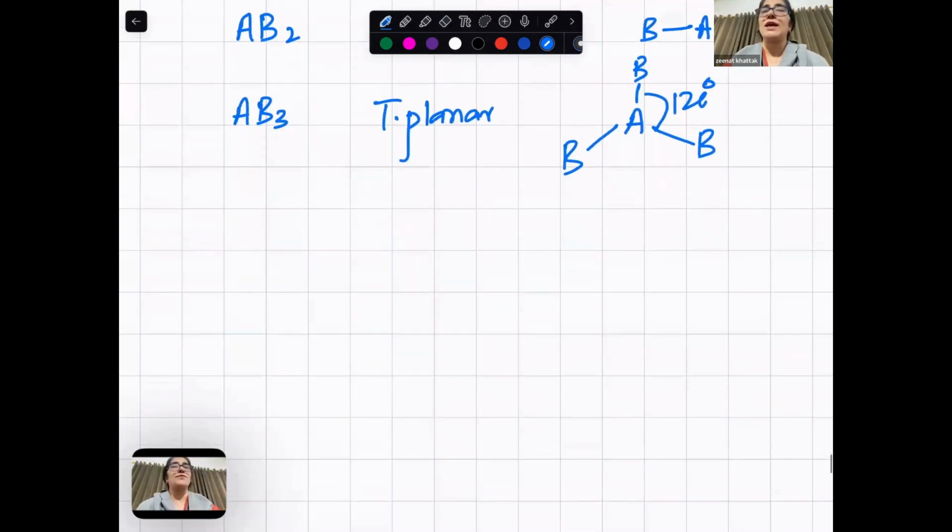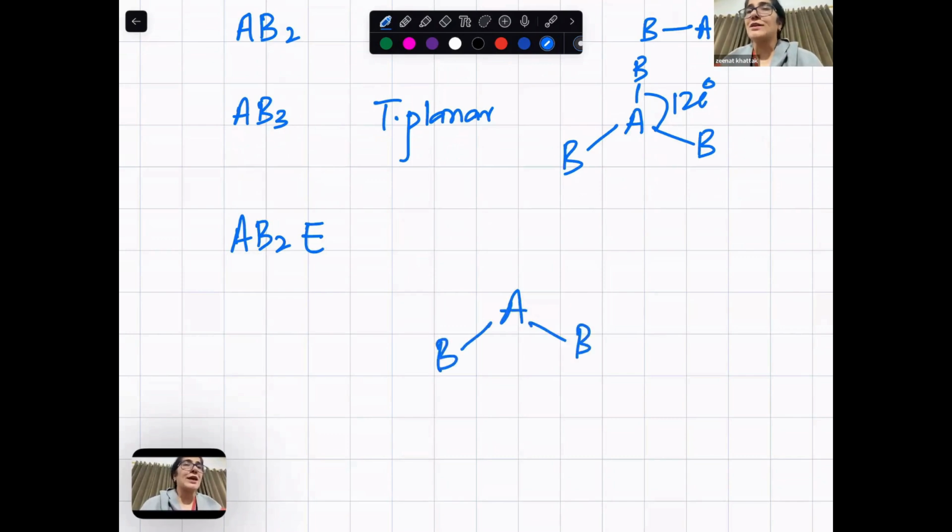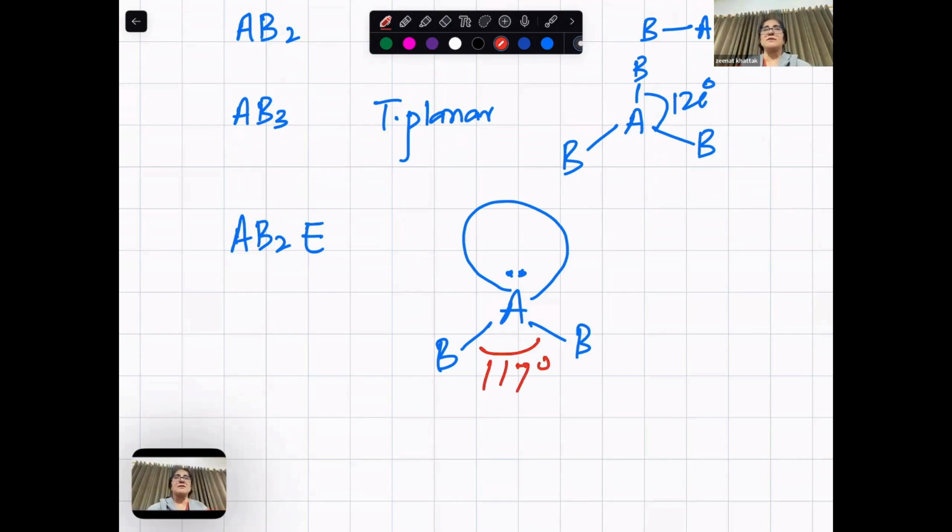Now, if AB2E, like out of 3, 2 are bond and 1 is lone, which occupies more space, the angle is 117, bent.